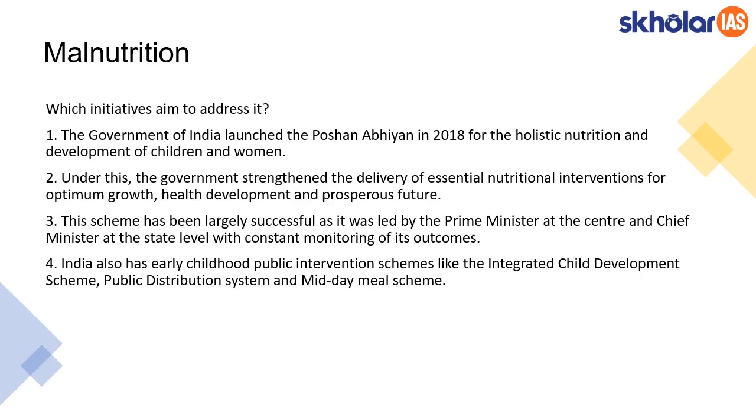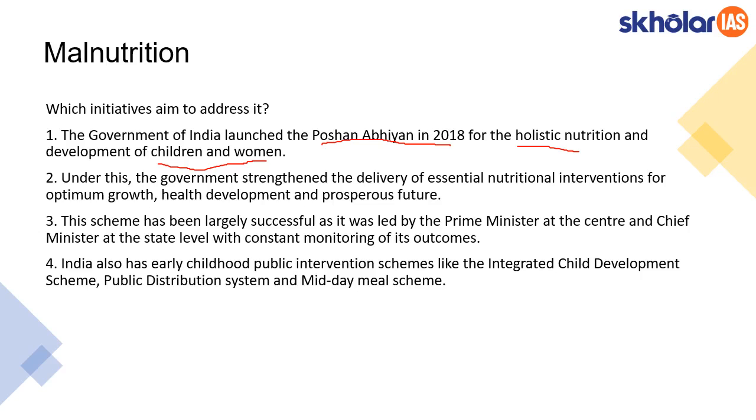The first important one is Poshan Abhiyan. We know that it was launched in 2018. It aims to bring holistic nutrition development among children and women. Actually, it's not just about children, but also about women. Under this, the government has strengthened the delivery of essential nutrition interventions, like giving folic acid and iron tablets to pregnant women. There were also interventions to ensure that children are given proper nutrition supplements under 5, once they are born as well as after that. They are also taught about breastfeeding under this scheme.